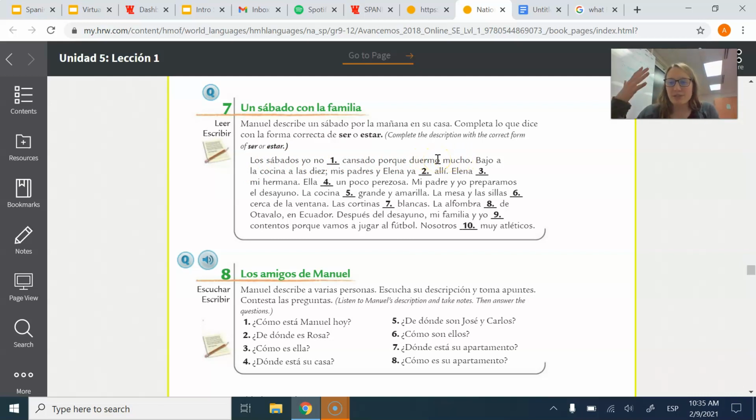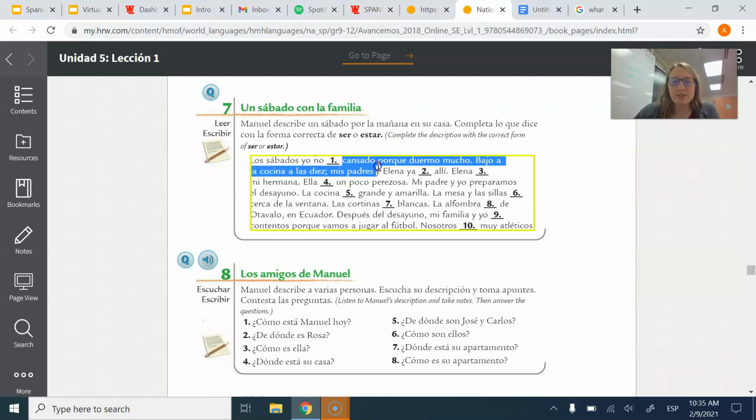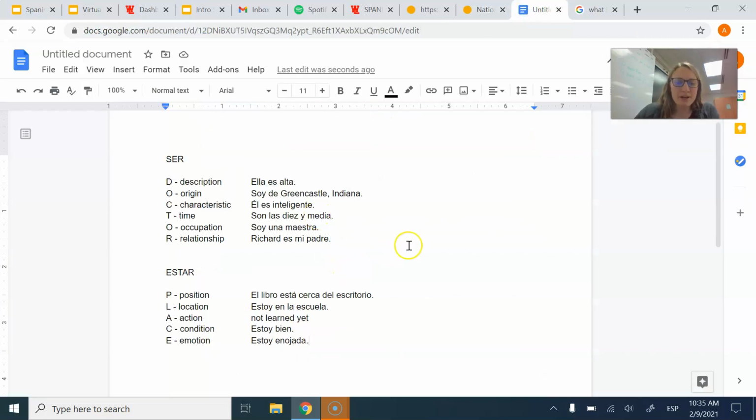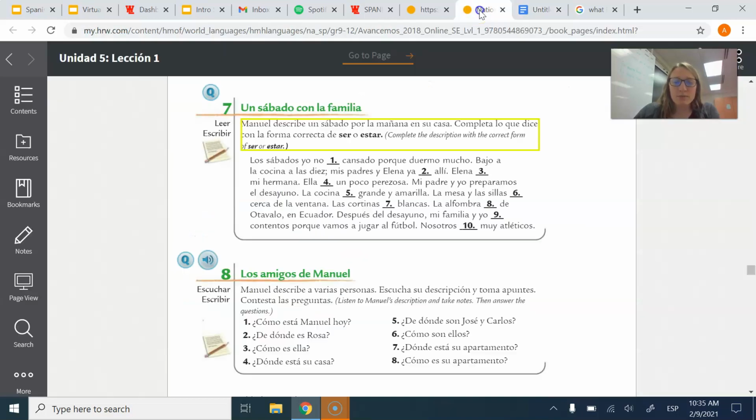So, first thing we have to understand the context. What are we trying to say? Los sábados, well, we have our subject here. Yo no blank cansado. So, I'm trying to say I am not tired. So, if I look at my notes, I'm not tired. That's going to be a condition, right? That's a physical condition. So I'm going to use estar, conjugate it in the yo form. Yo no estoy cansado porque duermo mucho, because I sleep a lot.